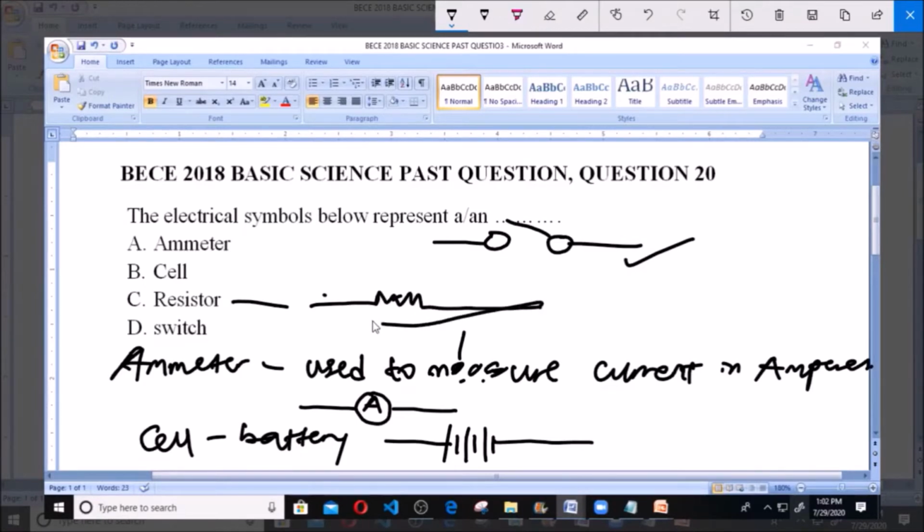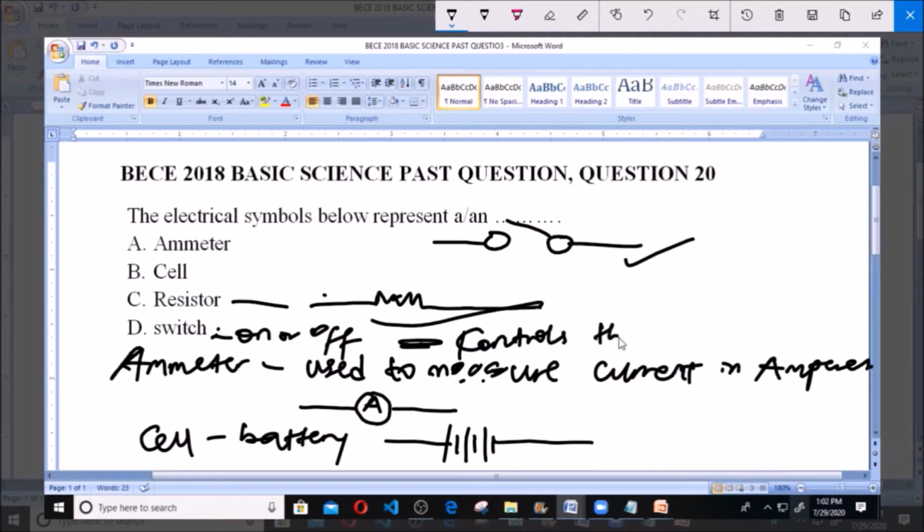So this is a symbol for a resistor. Now D says what? Switch. D says switch, and like we know, this switch enables us to turn on or off. It controls the flow of current into the circuit. The switch controls the flow of current into the circuit.